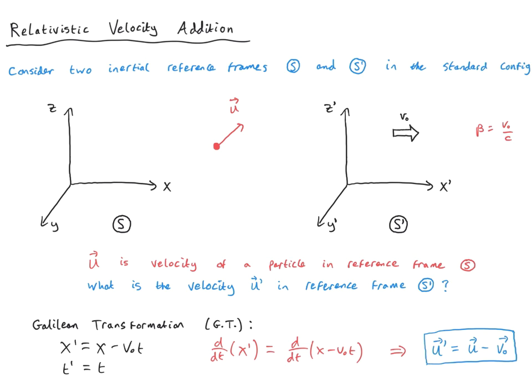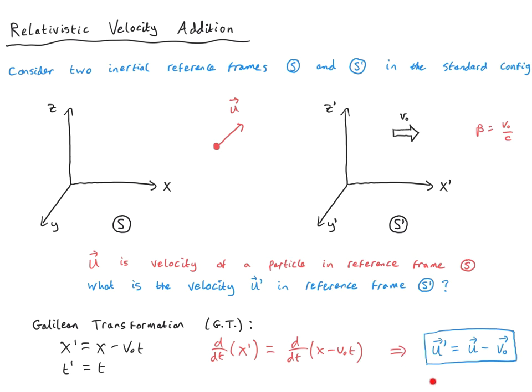Light moves with a constant speed, c, in all reference frames. So if we were to consider a beam of light in reference frame S, and we were to ask what speed it was moving as seen from an observer in S primed, according to Galilean relativity, the speed would be changed by the relative velocity between S and S primed. But this is not the case in special relativity. We know that light travels with a constant speed in all reference frames. So this formula will have to be modified.